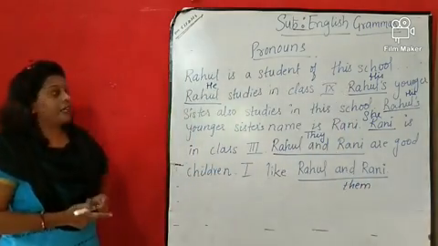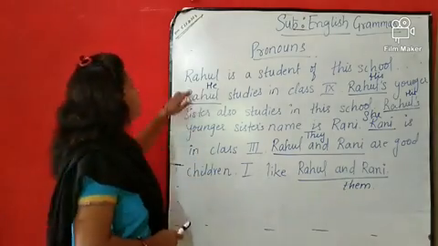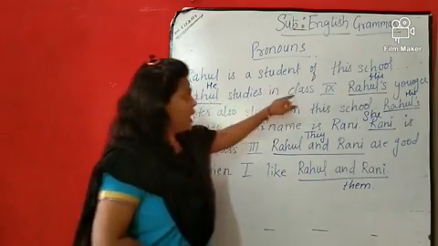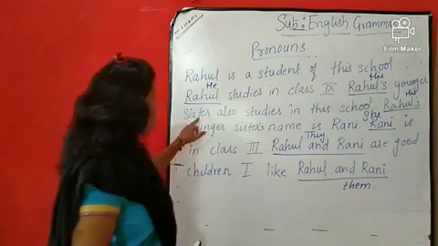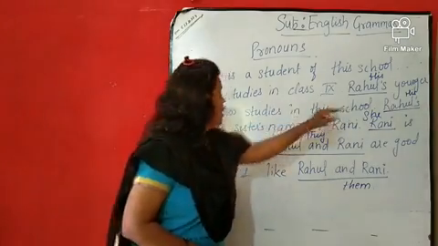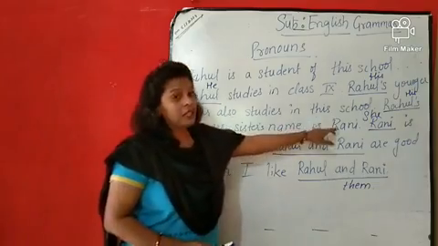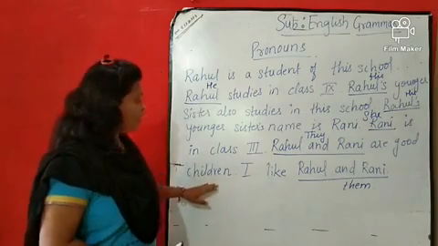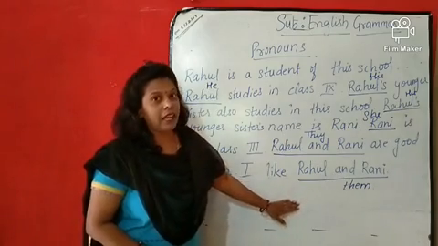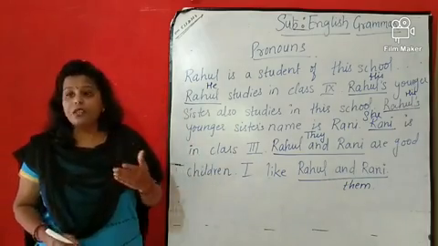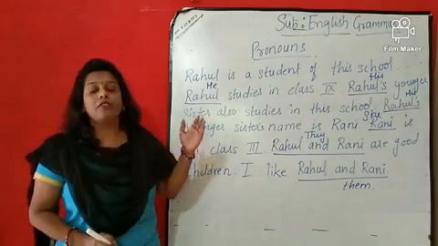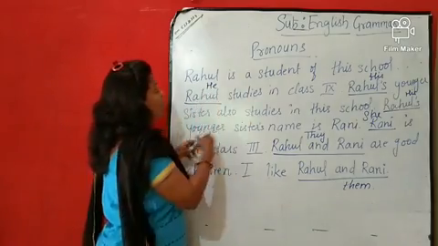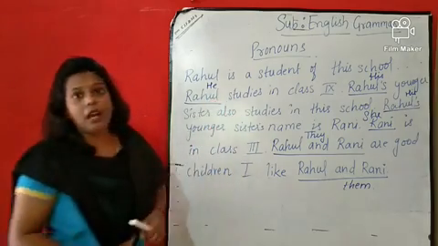So, now how are the sentences going to change? Rahul is a student of this school. He studies in class 9. His younger sister also studies in this school. His younger sister's name is Rani. She is in class 3rd. They are good children. I like them. So like this, in place of a noun, we are replacing the noun words with the pronoun.